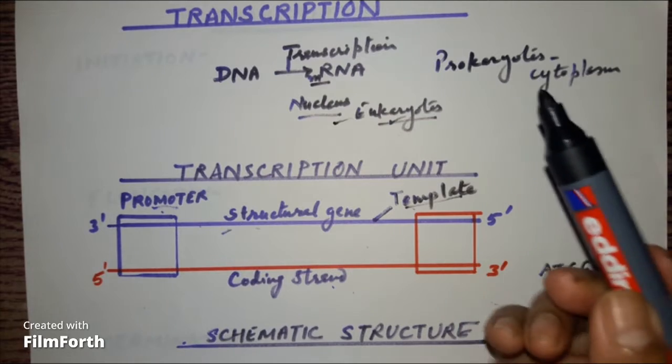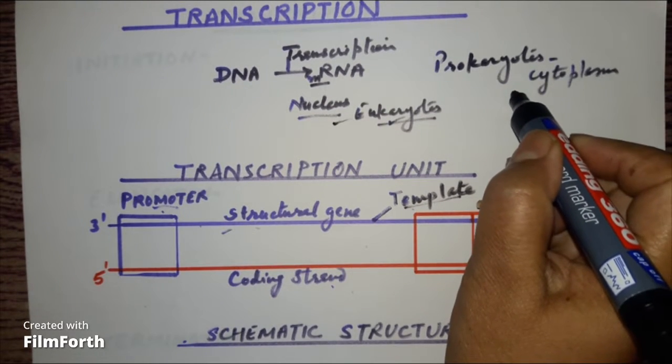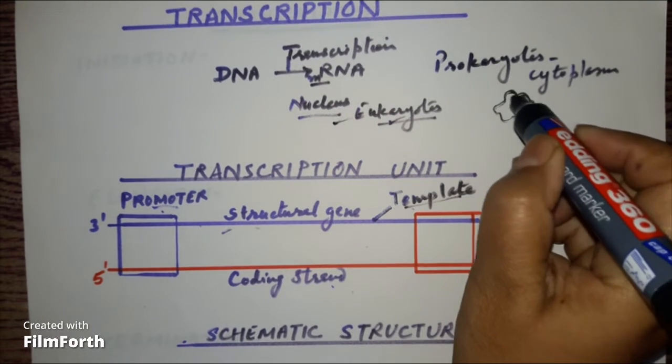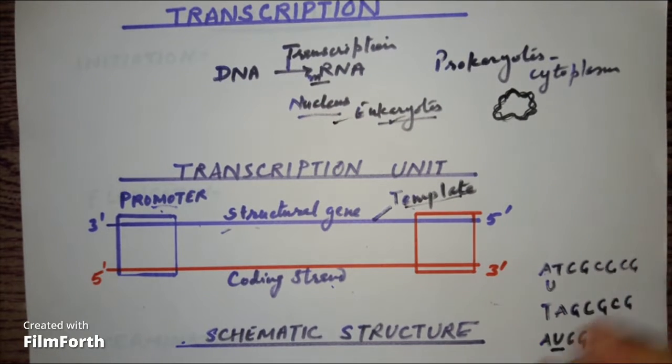Translation we'll study later. And in prokaryotes, since the nucleus is not bounded, the DNA is a circular DNA, so it is not bounded by a nucleus, so it takes place in the cytoplasm only.